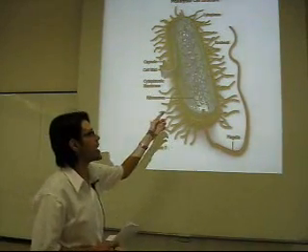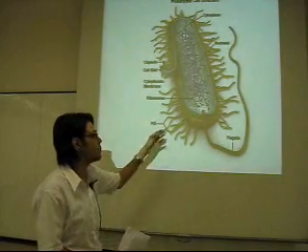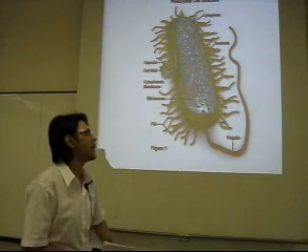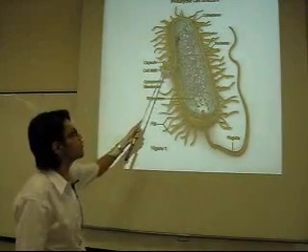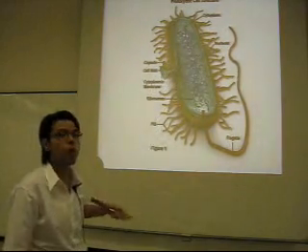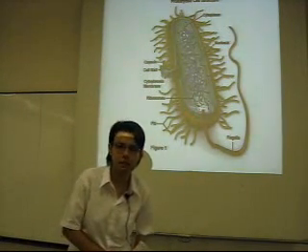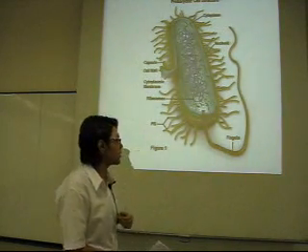The nucleoid is the part containing the DNA of the prokaryote. But the DNA of prokaryotes is very different from eukaryotes, because the DNA of the prokaryote is in the cytoplasm, not in a nucleus, because it doesn't have any nucleus at all.